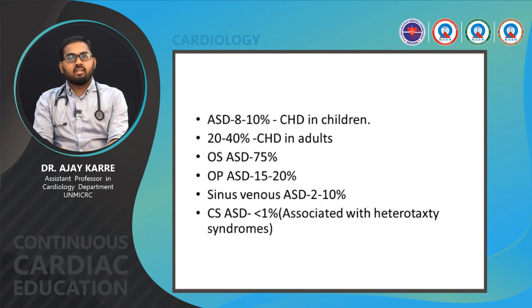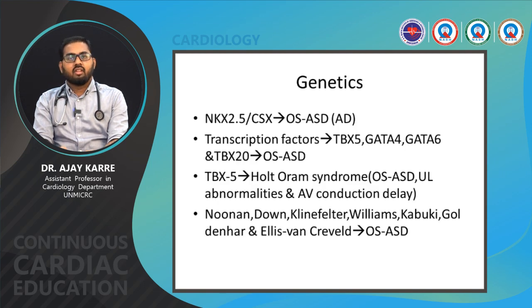To the incidence, ASD accounts for 8 to 10% of congenital heart disease in children and 20 to 40% of congenital heart disease in adults. Out of this, ostium secundum atrial septal defect accounts for 75%, ostium primum ASD accounts for 15 to 20%, sinus venosus ASD accounts for 2 to 10%, and coronary sinus atrial septal defect accounts for less than 1%, which is associated with other syndromes, heterotaxy syndromes.